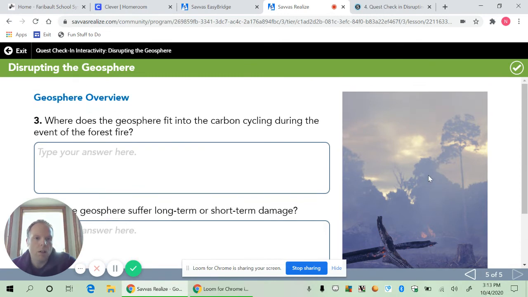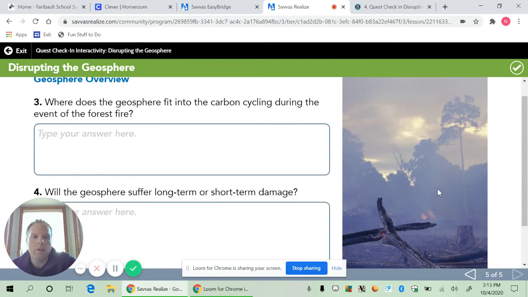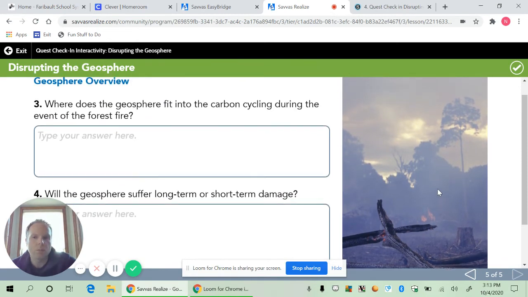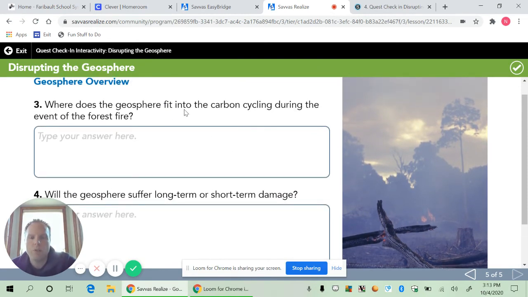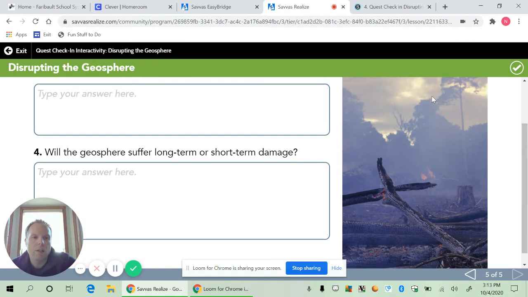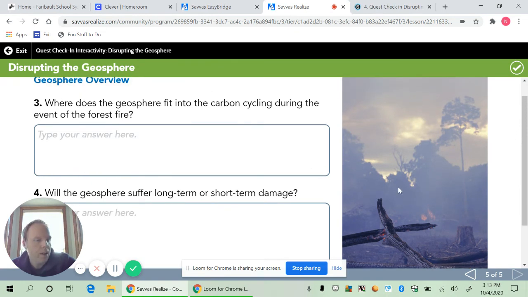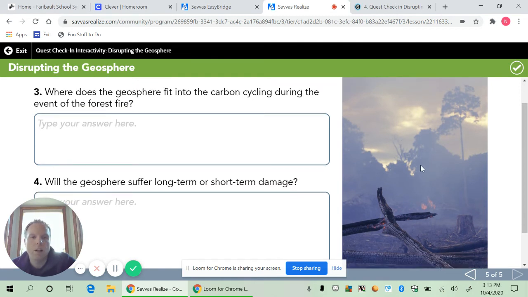And we've been learning about how carbon dioxide can impact our atmosphere. We're going to be learning more about that this year. So it says, where does the geosphere fit into the carbon cycle during the event of the forest fire? Well, carbon can be released into the soil, and carbon can be released into the atmosphere. And then the plants can take in that carbon and use it to continue to grow and make oxygen for us. And some of it could also go higher up into the atmosphere where it could trap heat for the Earth.